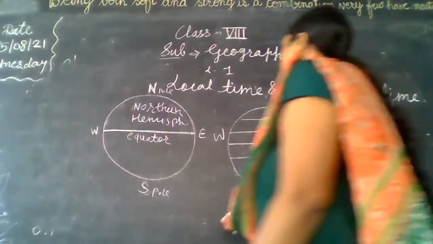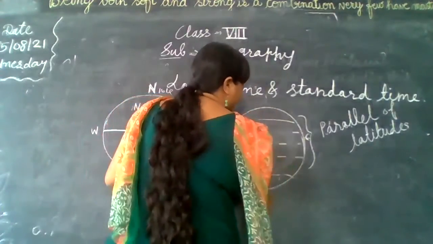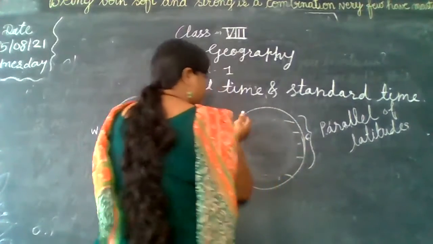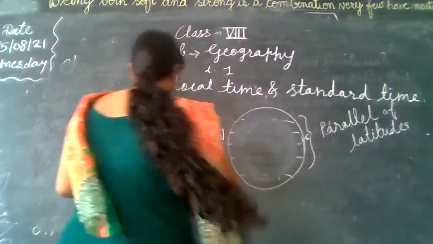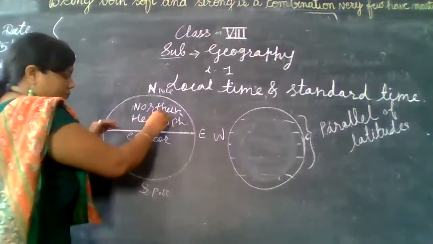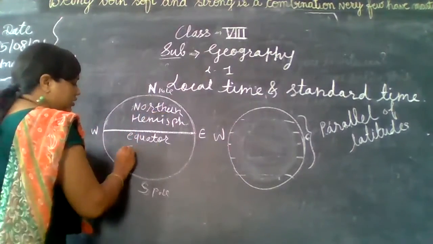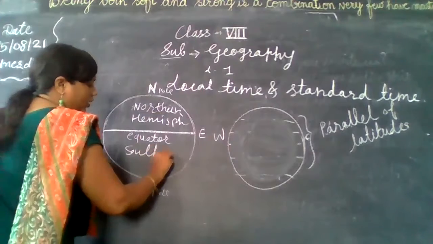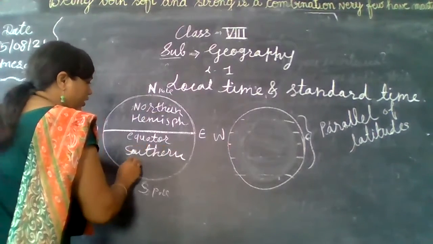Now we will talk about the longitudes. Like the equator divides the earth into two equal parts, the northern hemisphere and southern hemisphere. Sorry, I forgot to write this.